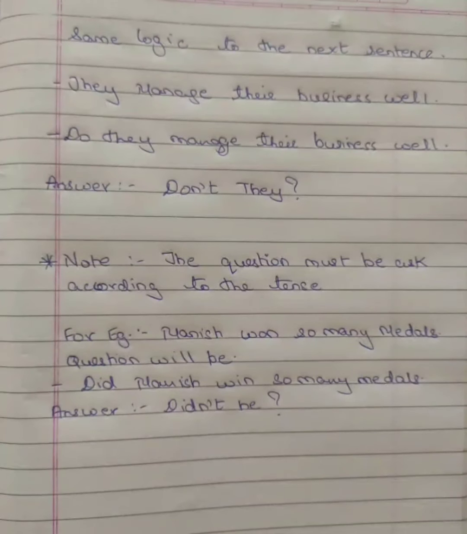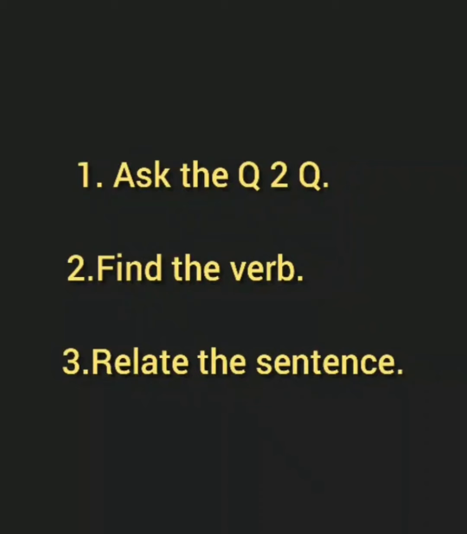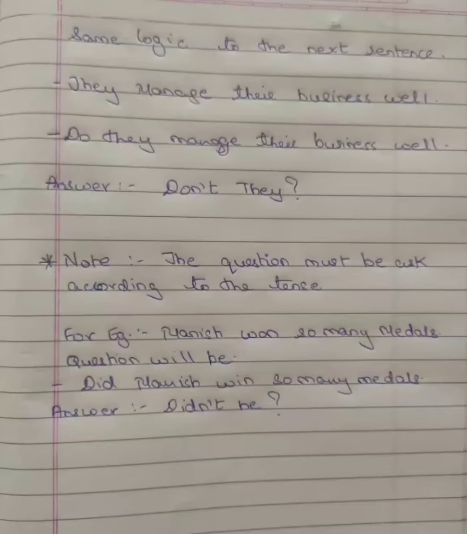Understand? And if we go with the next question, okay, the next question is: they manage their business well. Basically, guys, we don't need to have any other complication in question tag. Basically, it's too easy. So we need to use the same logic for the next sentence also. Okay, so if we use the same logic, we'll find, do they manage their business well? Which means we are having the word do.